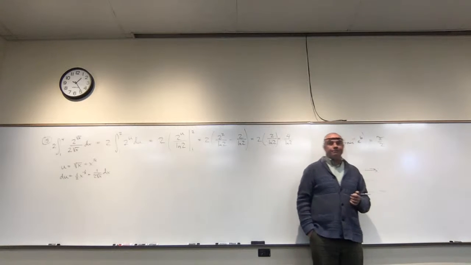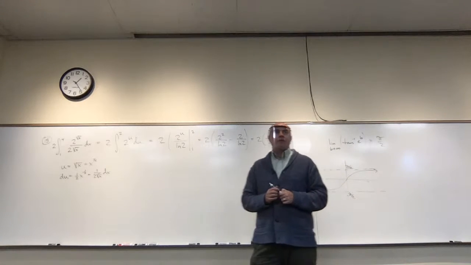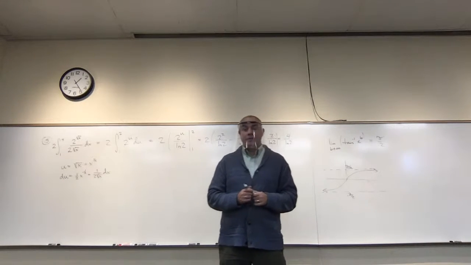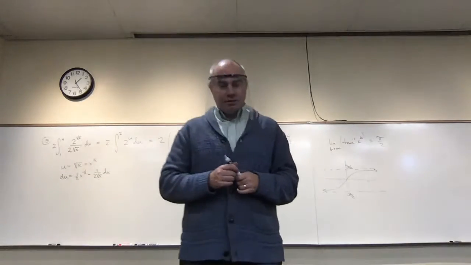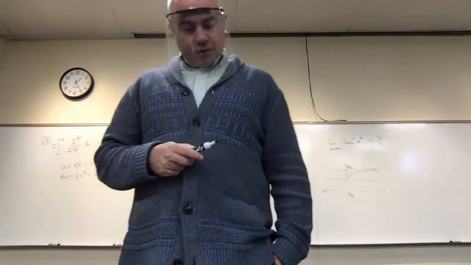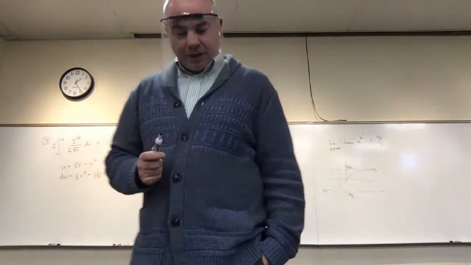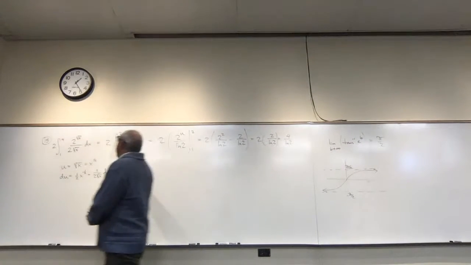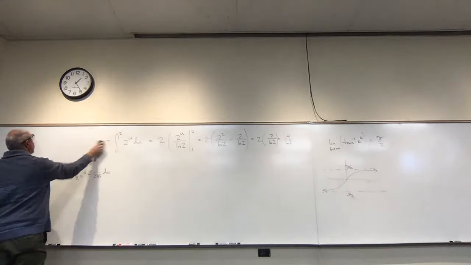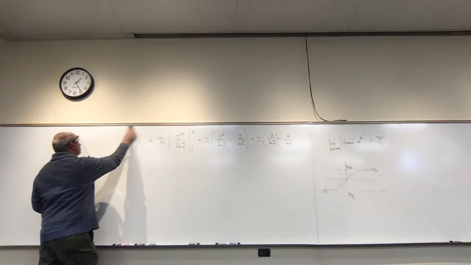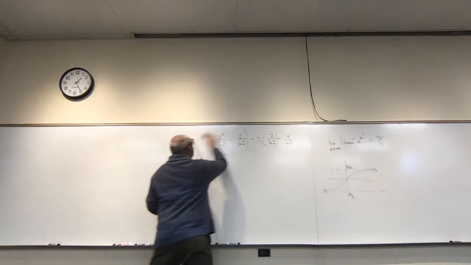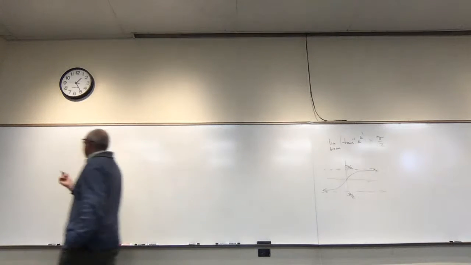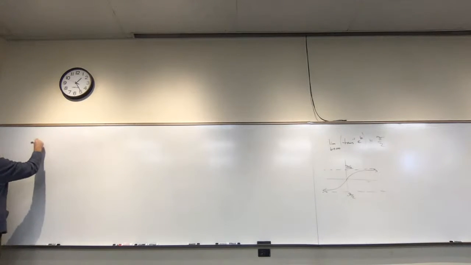Other questions? You said number 16. So we have the integral dx over x to the fourth minus 1. Is this 16, did you say?